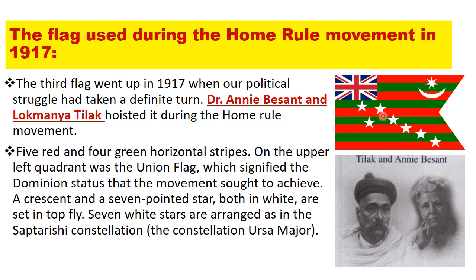A crescent and seven-pointed star, both in white, are set in the top fly. Seven white stars are arranged as in the Saptarishi constellation, the constellation Ursa Major. So you can see the flag here and Tilak and Annie Besant.